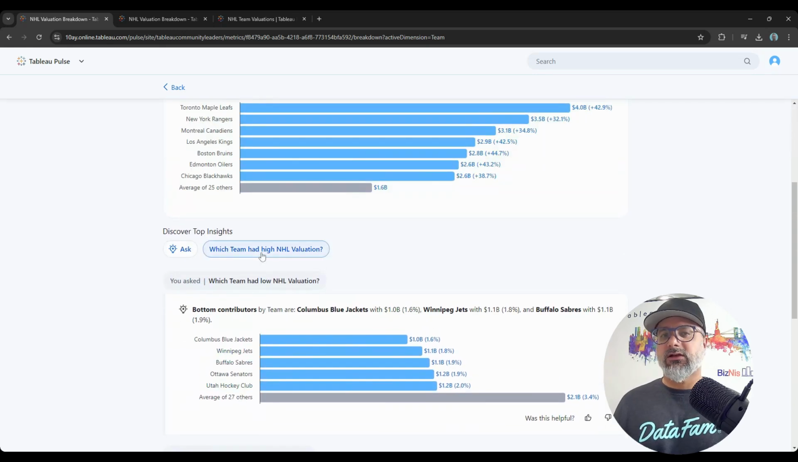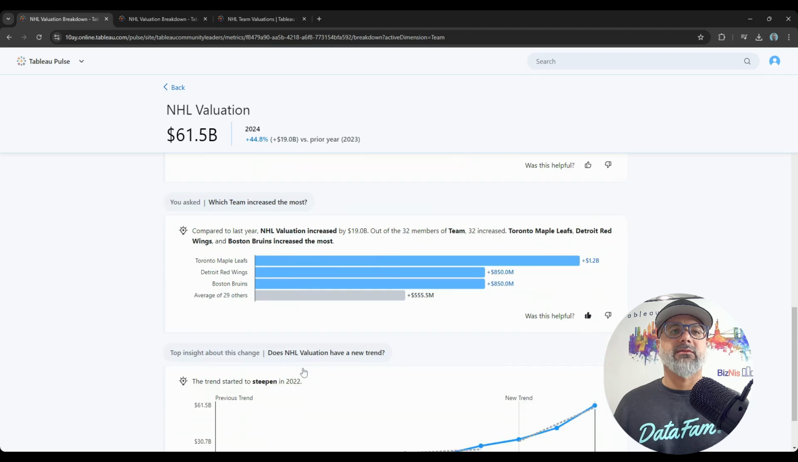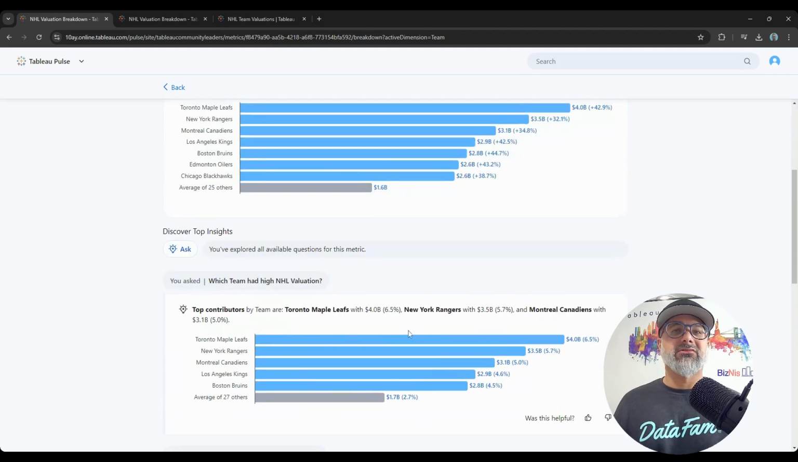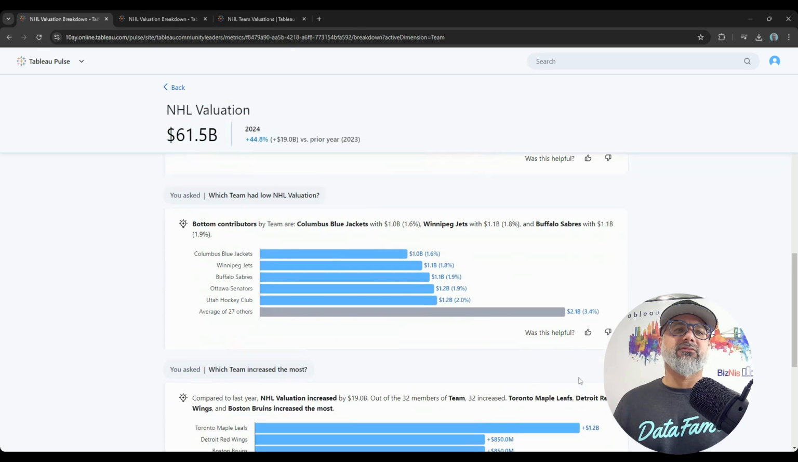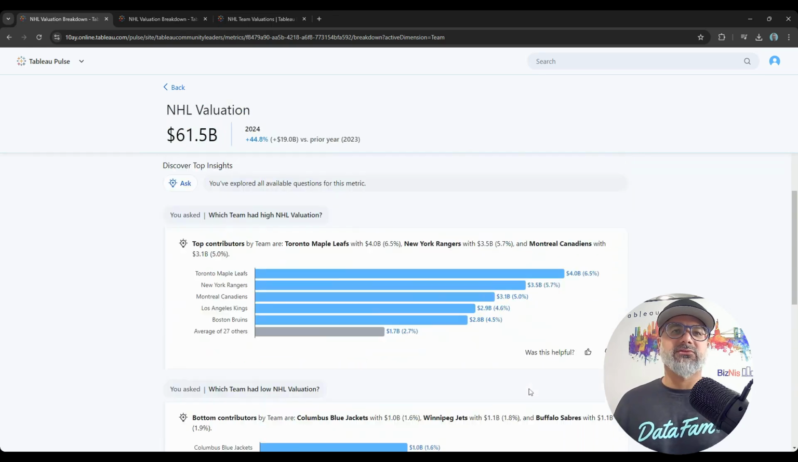Which team had high NHL valuations? Okay, so it shows you the high teams again. Okay, actually, this shows you the high teams for the current year. Whereas that first one showed you the value increase, which teams increased the most.